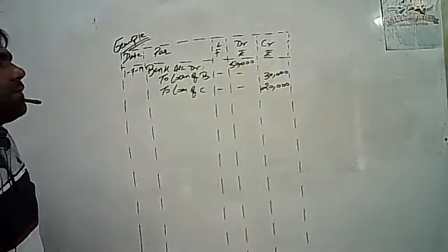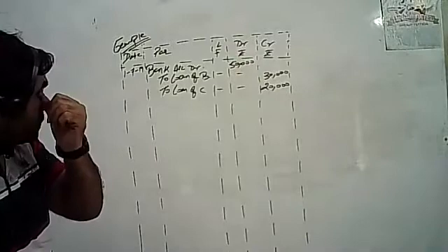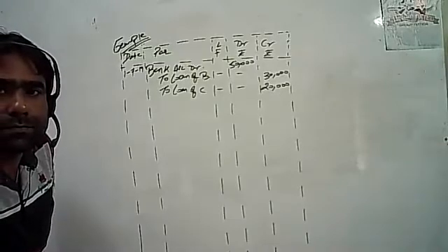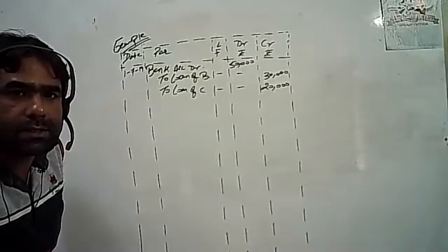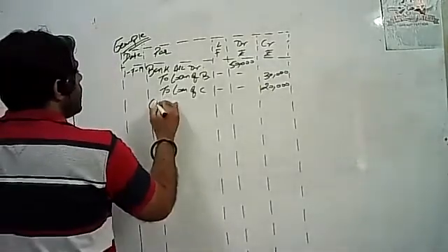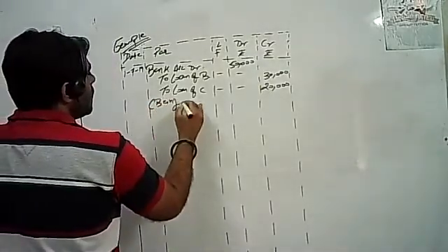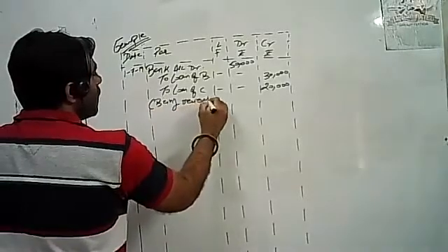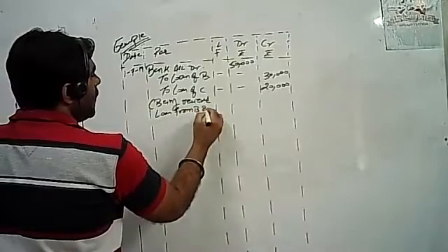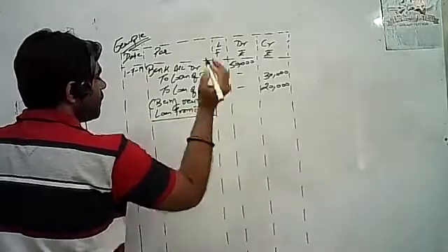Journal entry clear to everyone, students? Yes, sir. Any doubt, students? No, sir. Fine. So being received loan from B and C.